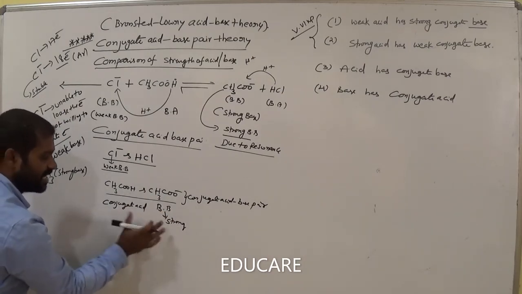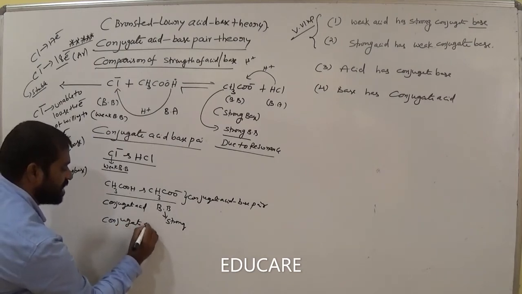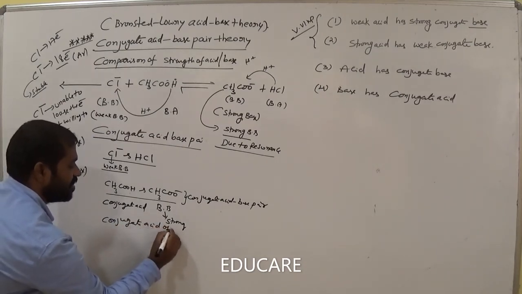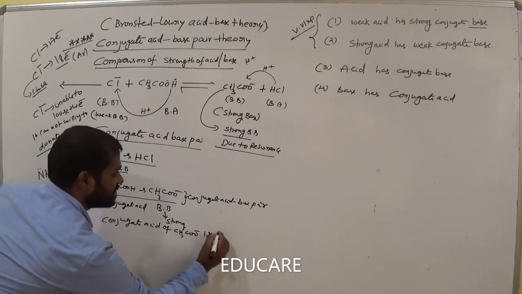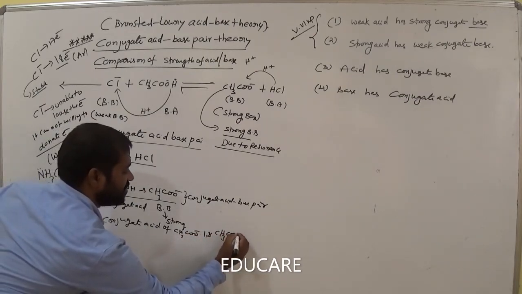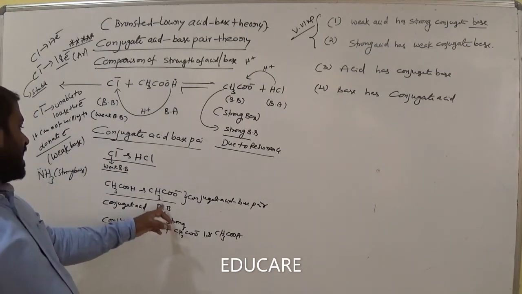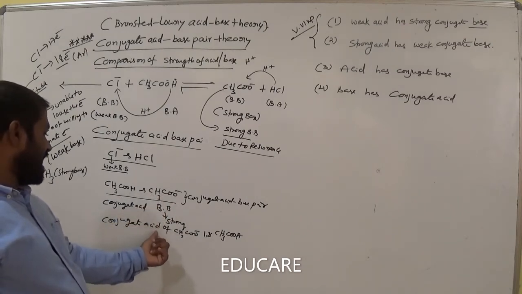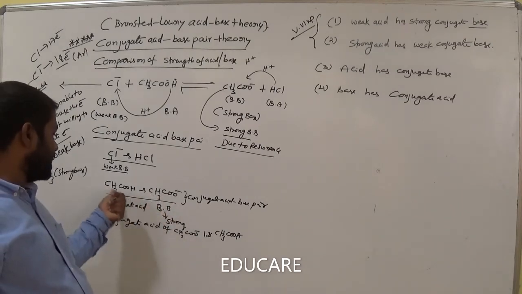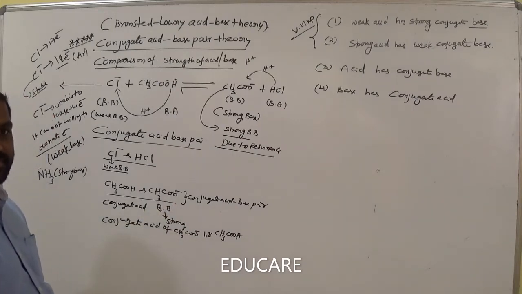Now tell me, the conjugate acid of CH3COO minus is CH3COOH. Am I right? A Bronsted base has a conjugate acid. So the conjugate acid of this base is acetic acid. Is it clear?